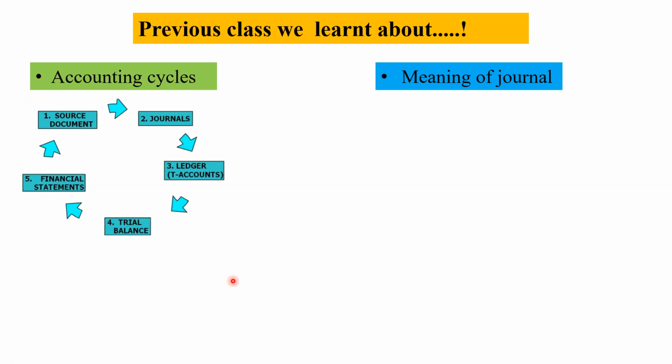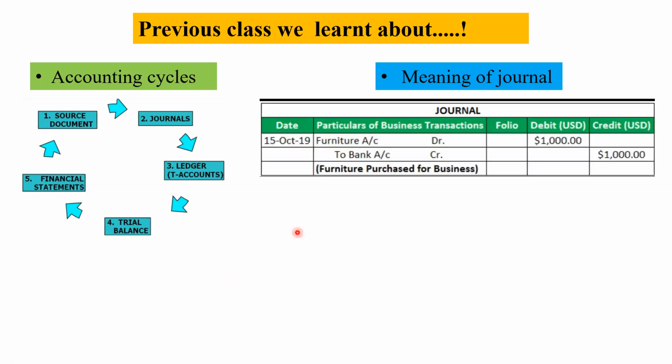And what is the meaning of journal? Already we know that any small business transaction that happened on a particular day is entered in a book. That is called a journal. It consists of a date and particulars. That means exactly where the money has gone. In this case, in buying furniture. How much? $1,000. When? 15th October 2019. From which account? From the business bank account. So that is $1,000.